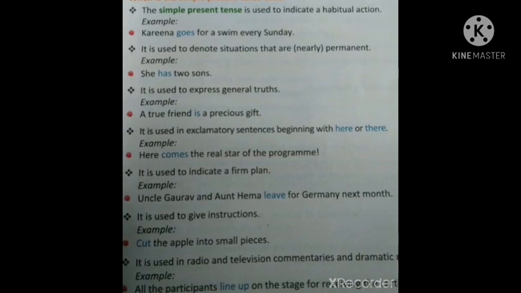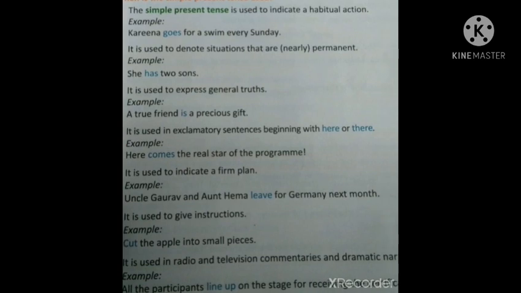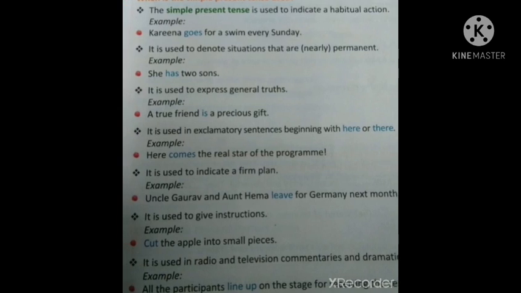Next one, simple present tense is used in exclamatory sentences beginning with here or there. If the exclamatory sentence begins with here or there, then we can use simple present tense. Example, here comes the real star of the program. Here it is an exclamatory sentence and begins with here. That's why the simple present tense comes is used.